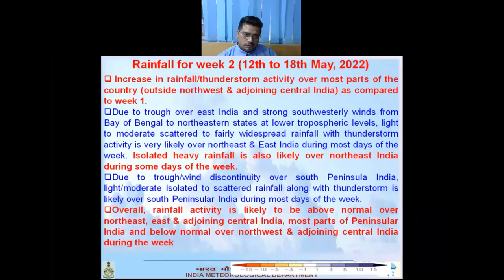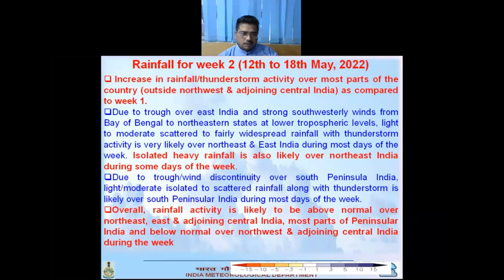Now go to the rainfall forecast for week 2. There is an increase in rainfall activity over most parts of the country outside northwest and adjoining central India as compared to week 1. Due to the trough over East India and strong southwesterly winds from Bay of Bengal to northeastern states at lower tropospheric levels, light to moderate scattered to fairly widespread rainfall with thunderstorm activity is very likely over northeast and East India during most days of week 2, and isolated heavy rainfall is also likely over northeast India during some days of the week.